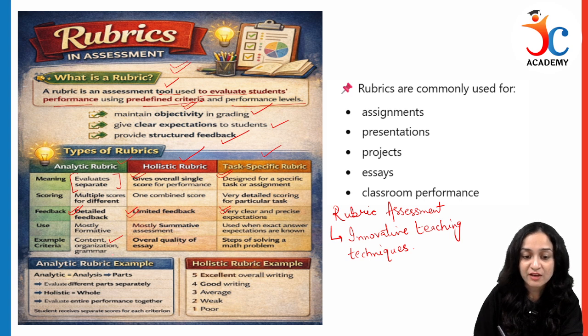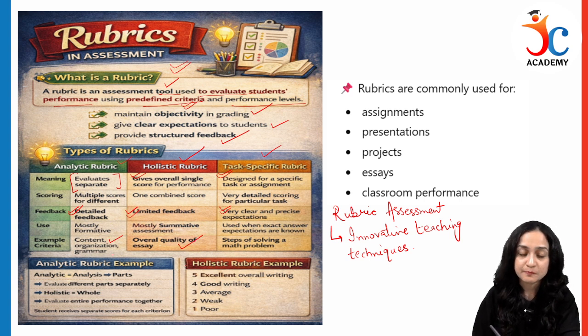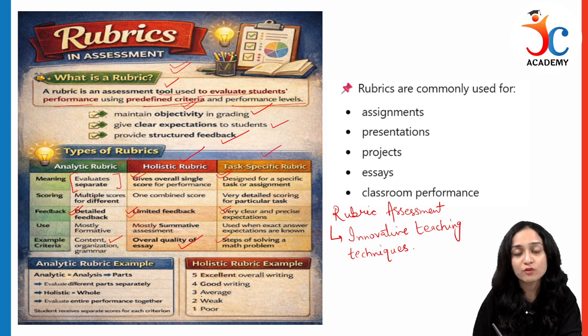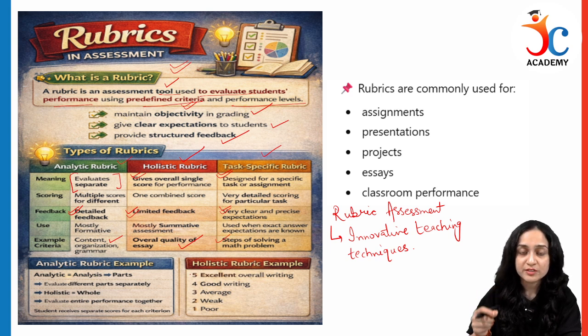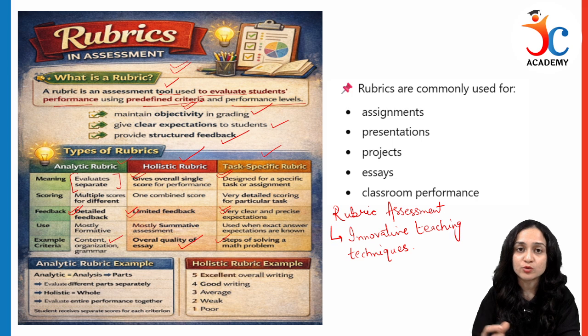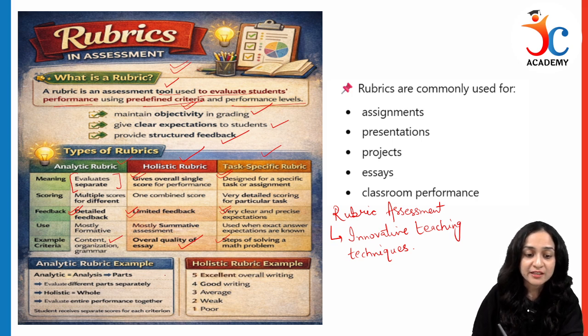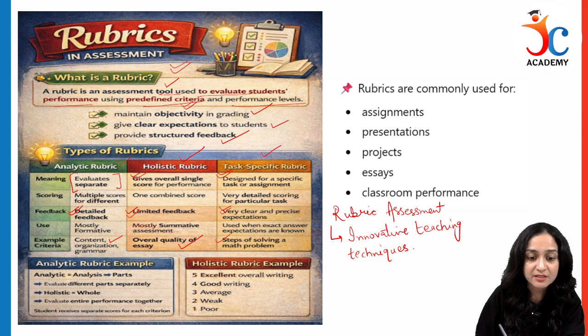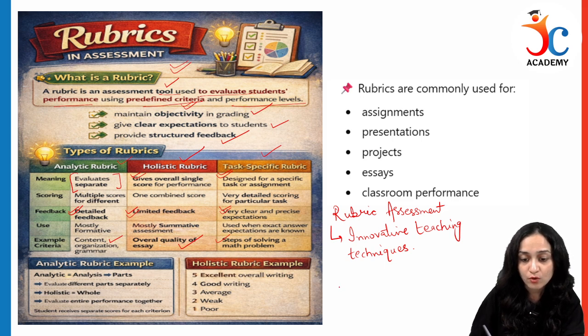For holistic, we have overall quality of an essay. How are we going to grade it? Task specific, steps of solving a math problem. For each particular step, we will assign a grade or a mark to that student. So analytical rubric means we are analyzing the different parts separately, and holistic means whole.